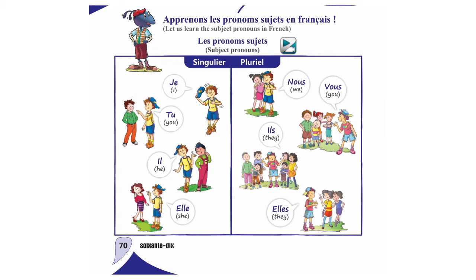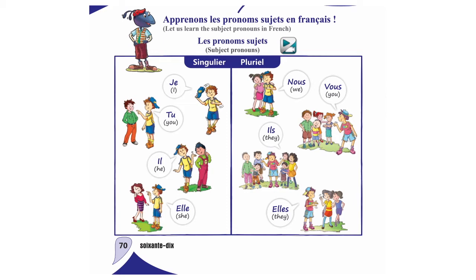So, je means I, tu means you, il, he, elle, she. These are singular subject pronouns. And nous, we, vous, you, ils, they, elles, they.